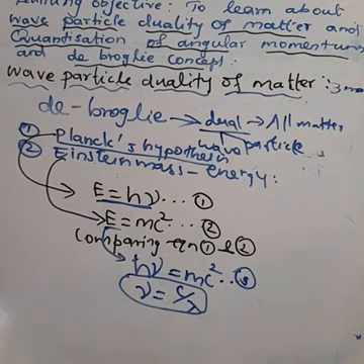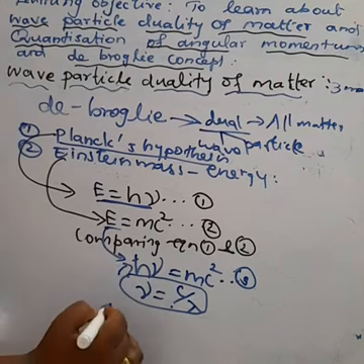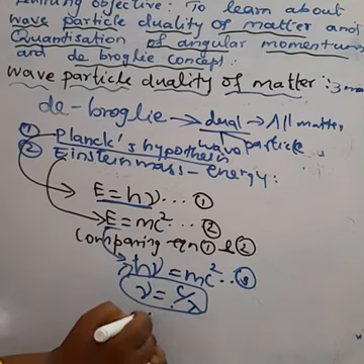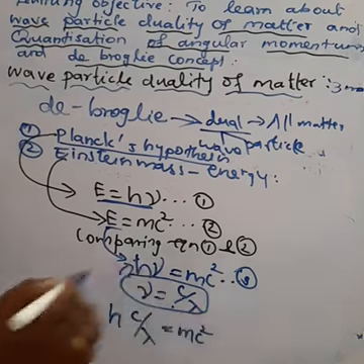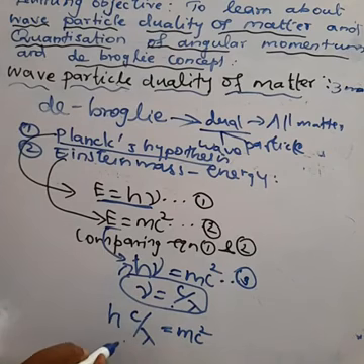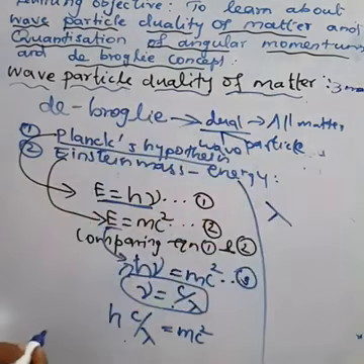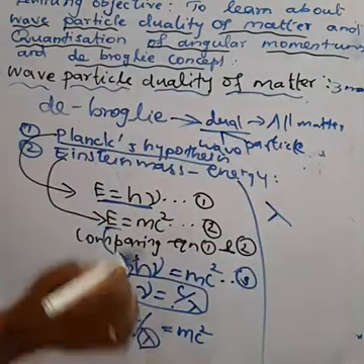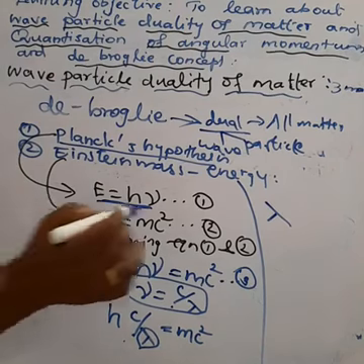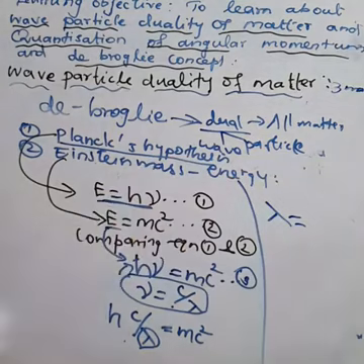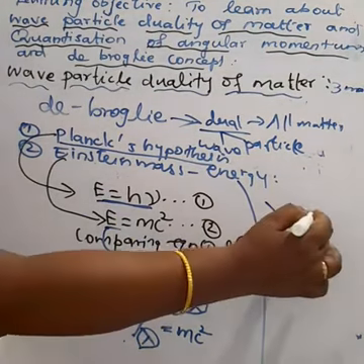We can substitute this in equation number 3. h into c by lambda is equal to mc square. On rearranging the above equation, we can calculate lambda, the wavelength, we can measure the wave nature of the particle. So lambda is equal to hc by mc square.